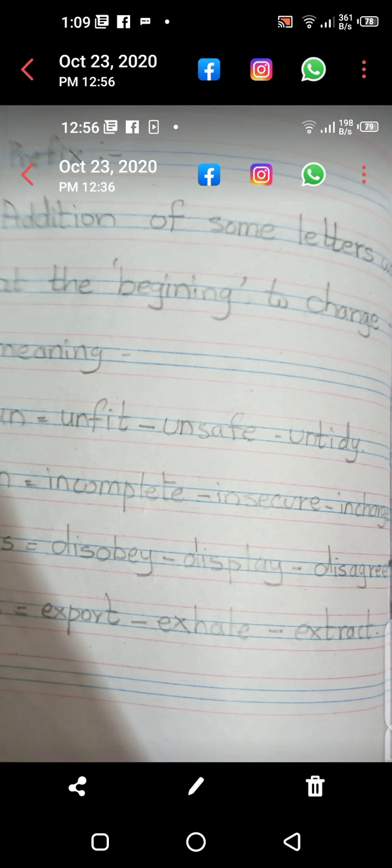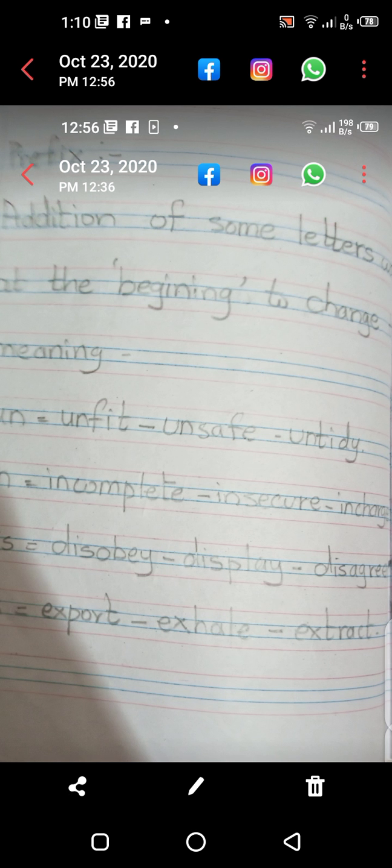Secure: if we add in before secure, it will change the meaning: insecure. Obey: if we add dis, it will change the meaning: disobey. Play, display. Agree, disagree. This all changes the meaning. Prefix is always used before the word. If we add any word in it before, it will become prefix.